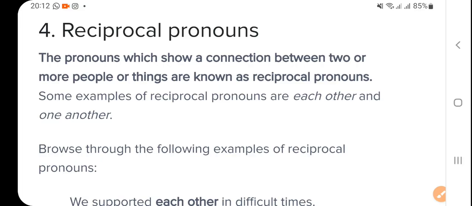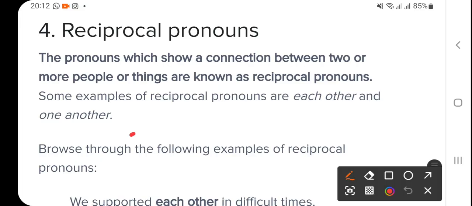Now reciprocal. This is reciprocal, right?